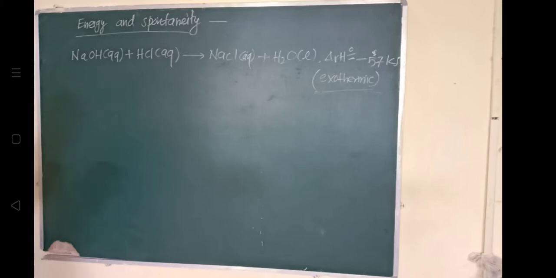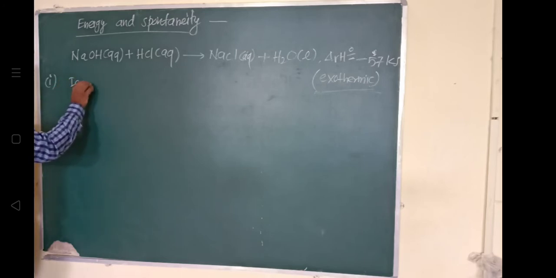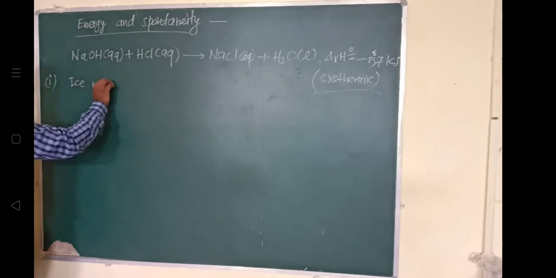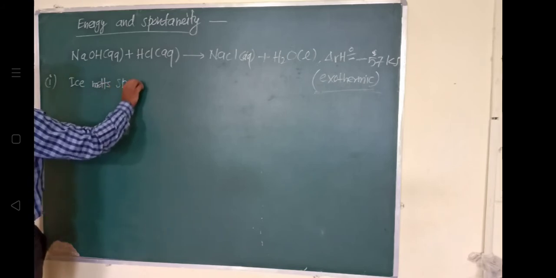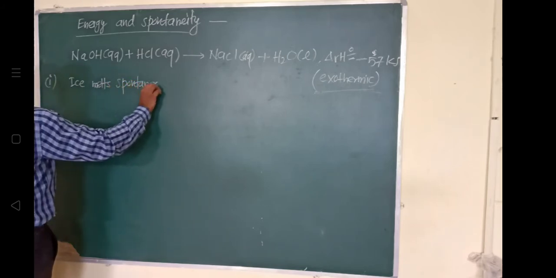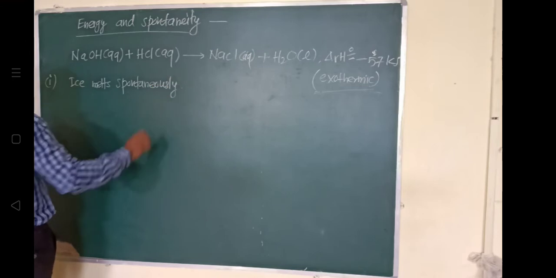But if we take the example of ice, when ice melts, it melts spontaneously. When ice melts spontaneously, irreversibly above 0 degree Celsius, look at this example.